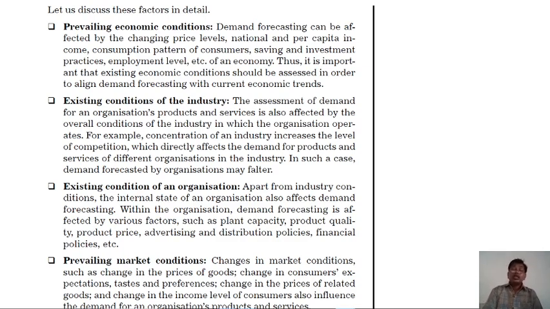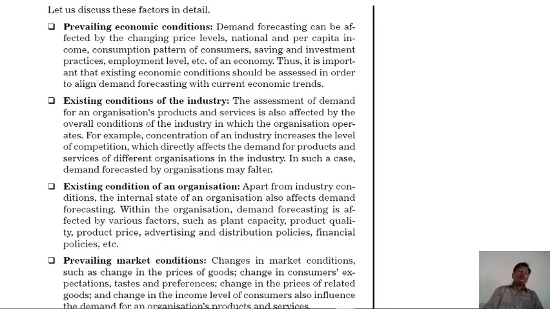Thus, it is important that the existing economic condition should be assessed in order to align demand forecasting with current economic trends.